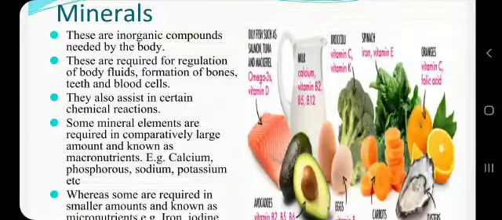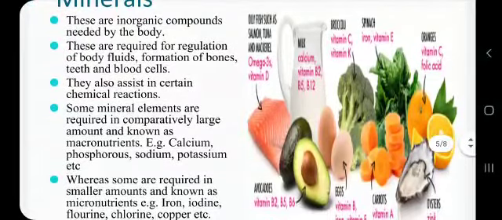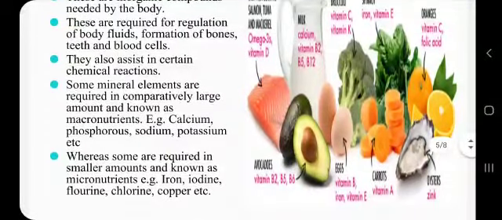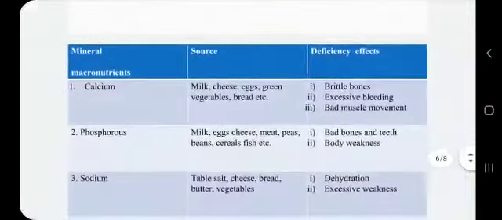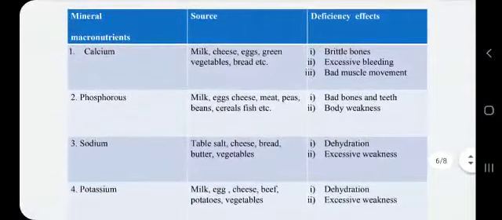Now some mineral elements are required in comparatively more amount, and they are known as macronutrients such as calcium, phosphorus, sodium, potassium, etc. Whereas some minerals are required in comparatively smaller amounts, and they are known as micronutrients such as iron, iodine, fluorine, chlorine and copper, etc. And now we are going to study about these one by one. First, the macronutrients, that is calcium, phosphorus, sodium and potassium.